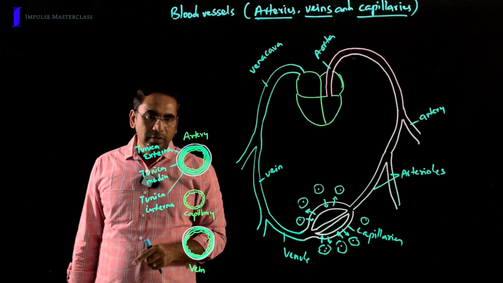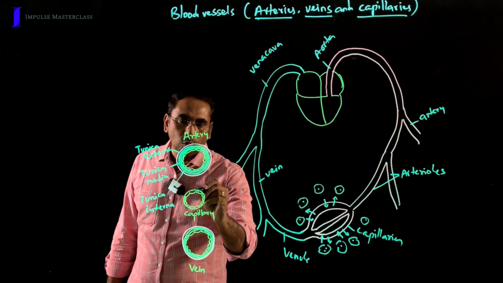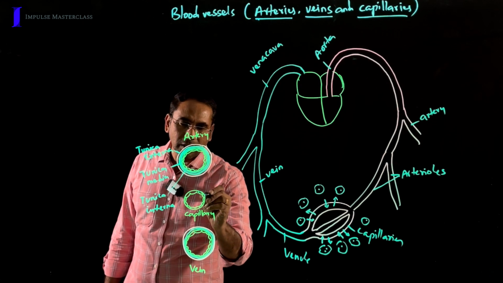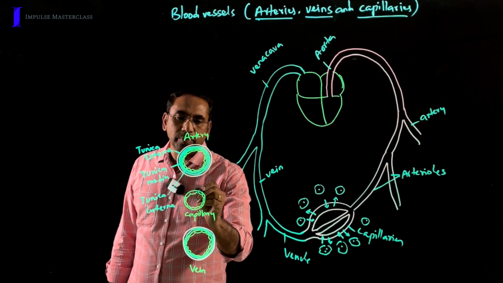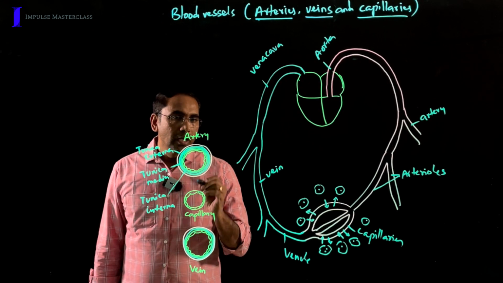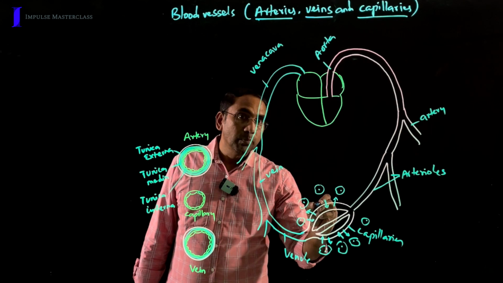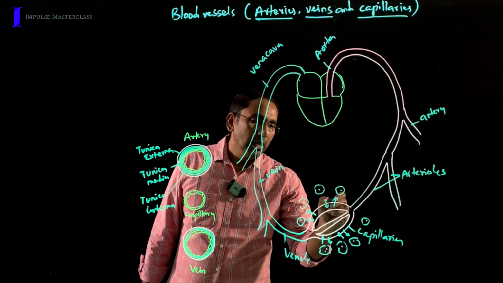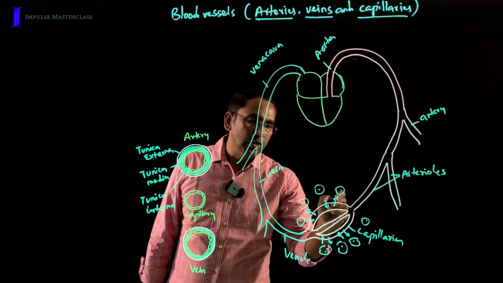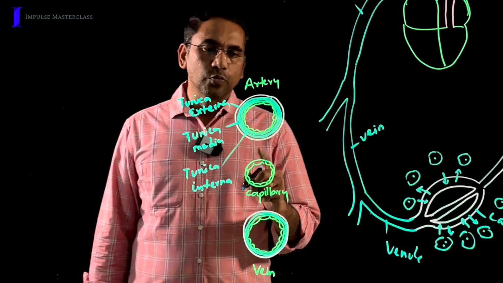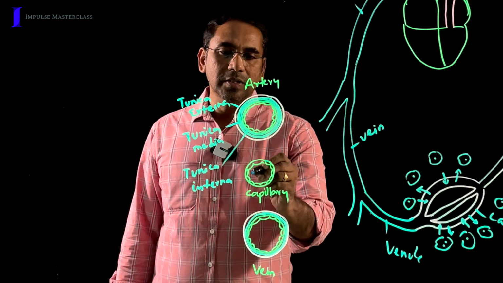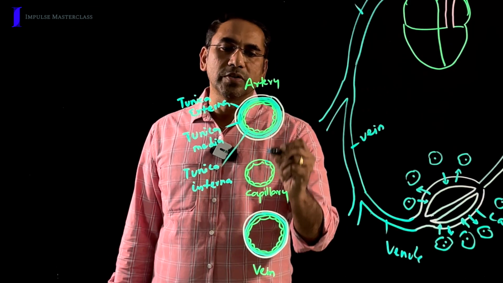Coming to capillaries, here only one layer, the tunica intima, is present with a special type of epithelium called squamous epithelium, and this plays an important role in the exchange of nutrients and gases between blood and tissues. It is very clear that capillaries are completely different from arteries and veins.